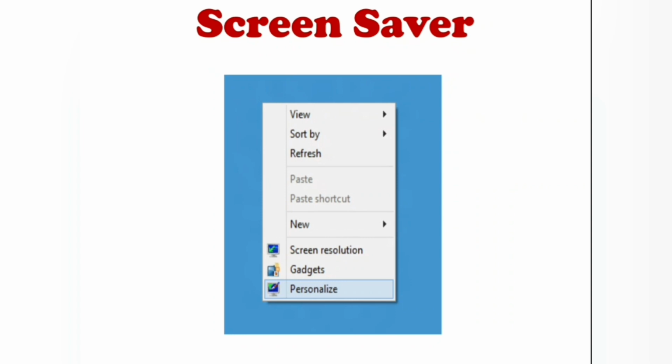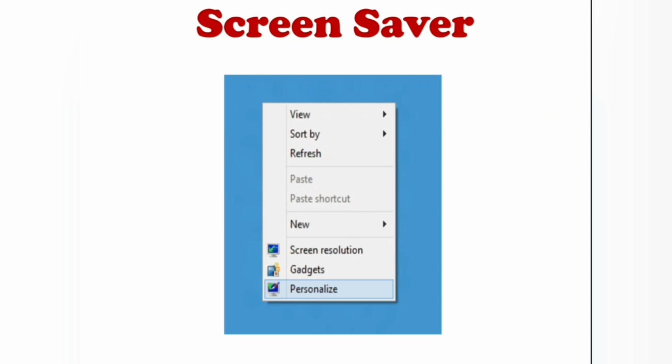Next one is setting a screensaver. A screensaver is a still or a moving picture that appears when the keyboard or mouse is not touched for some time.